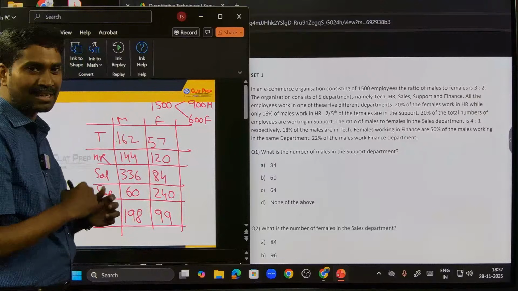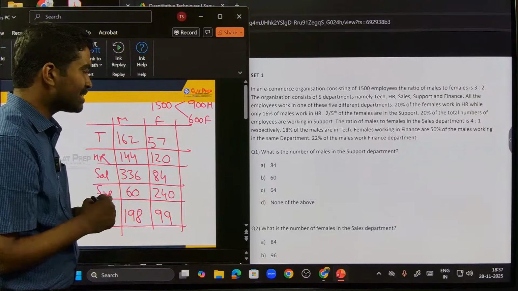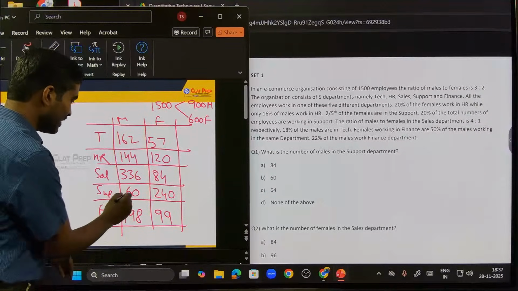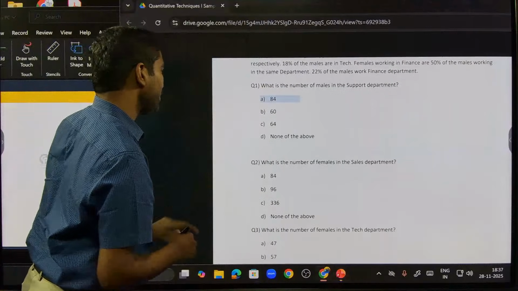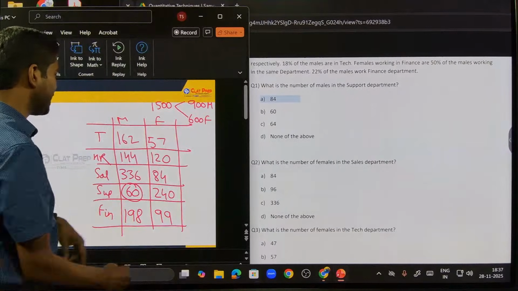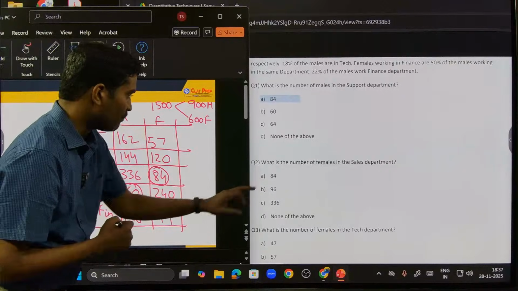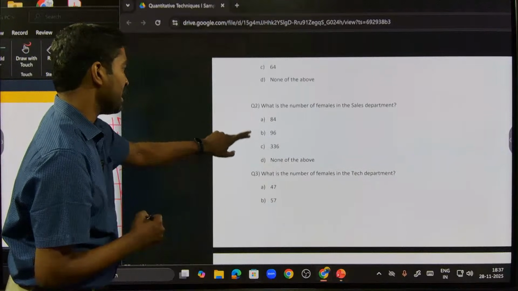Done. We fill the table. Now can we answer the questions one by one? What is the number of males in the support department? Support department, males, it's 60, right? What is the number of females in the sales department? Sales, females, how much is that? 84. 84, option A. The previous one was 60, option B. This one is option A, 84.